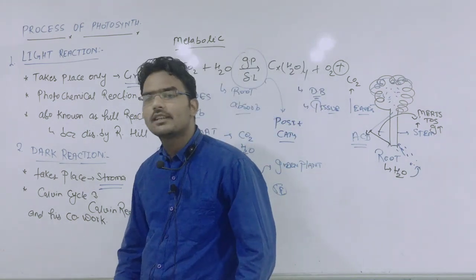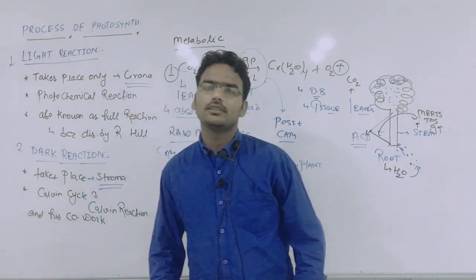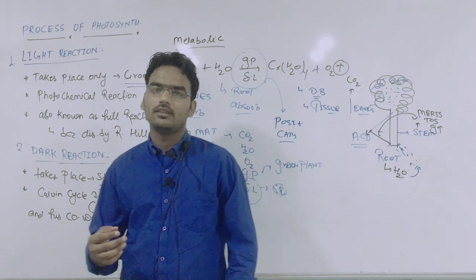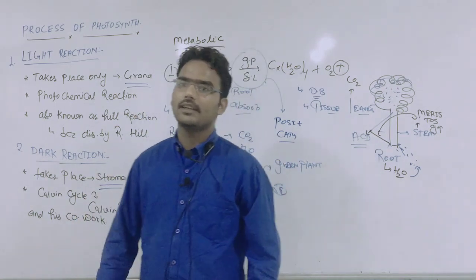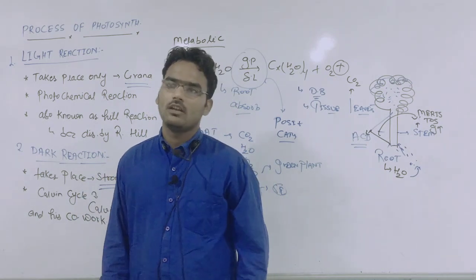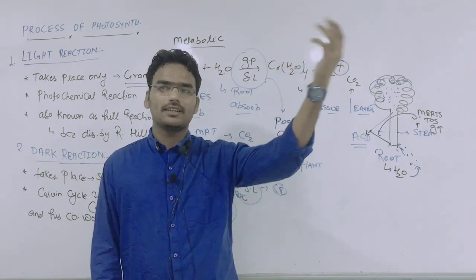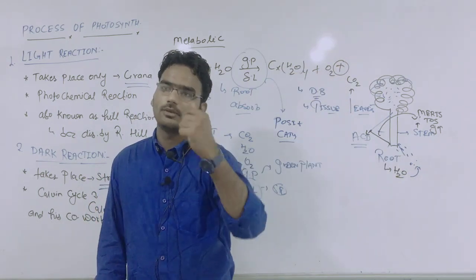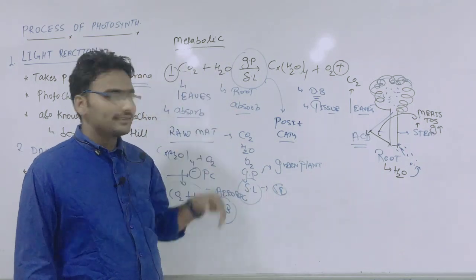All chemical reactions in the human body and in the plant body are called metabolic reactions. Catabolism, anabolism: one reaction for the plant body and another for the human body. Clear? So here, the photosynthesis reaction.